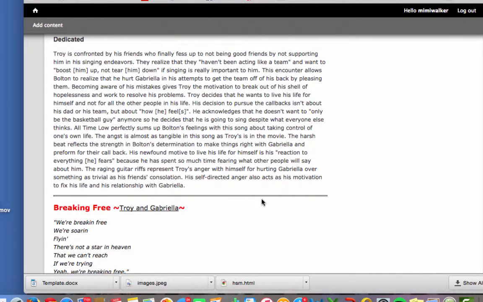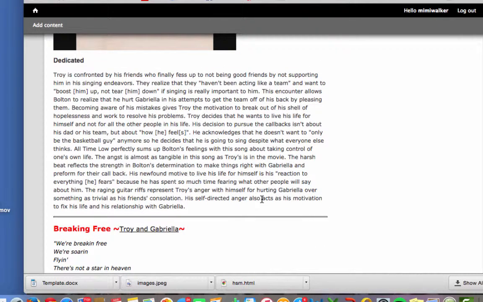I think the sonics were one of the harder things to really focus on in this project just because I don't know that much about songs. I like to focus more on the lyrics than the beat and the rhythm. So I really struggled with this part, but I think especially in this song, there's a very harsh beat and kind of an angry tone.